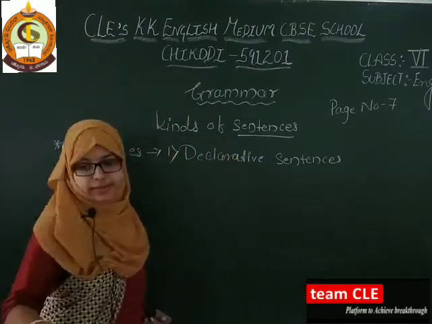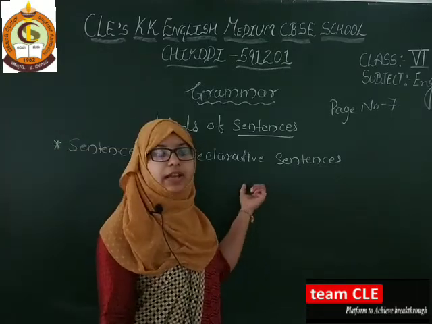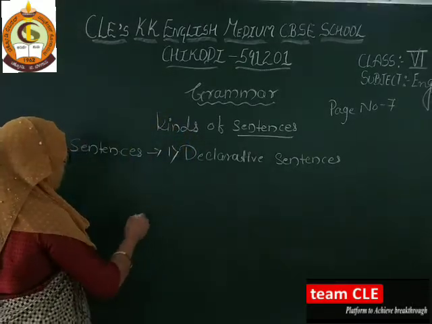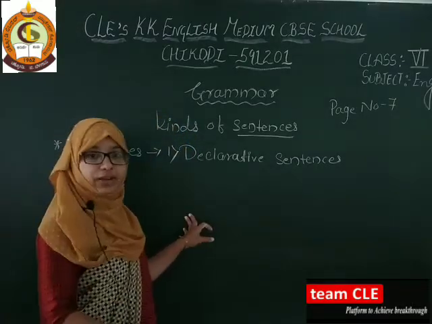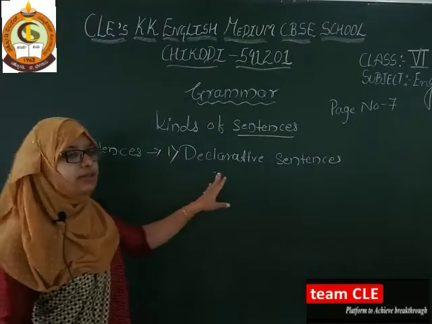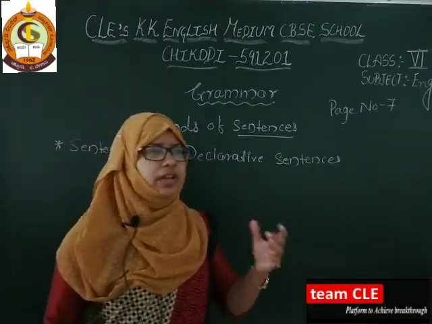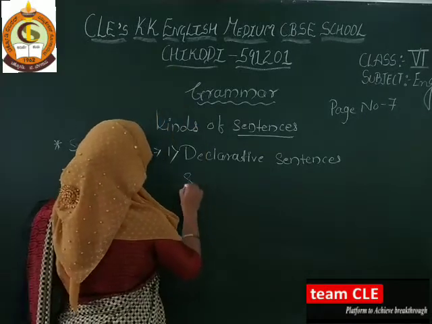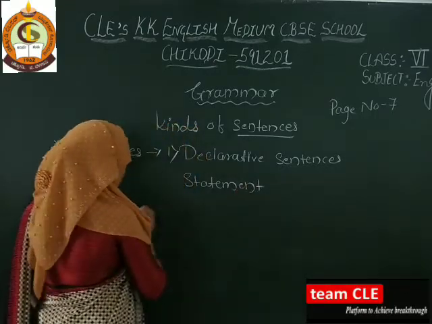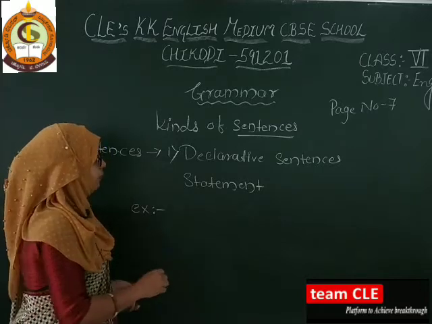Declarative sentences are statements. They convey the message. Before that we have seen one example: Seema is a beautiful girl. Yes or no? So what does a declarative sentence do? It expresses a statement, a straight statement. Got it? And for examples of declarative sentences, before that which one did we take? Seema is a beautiful girl.